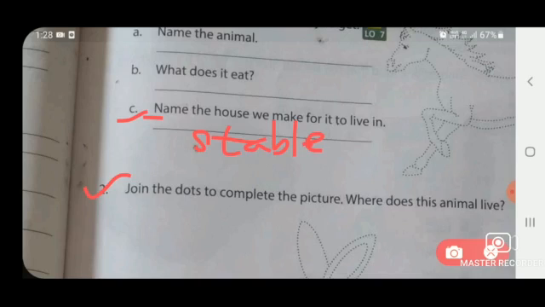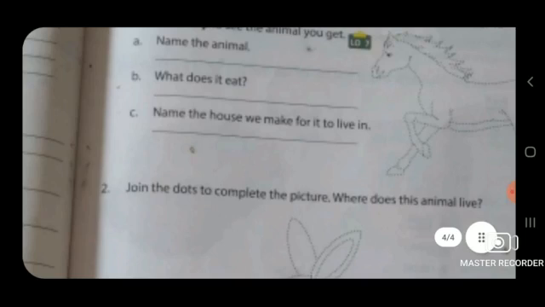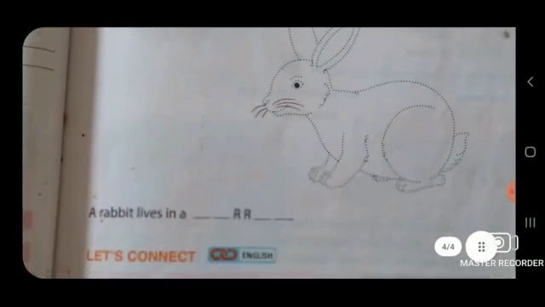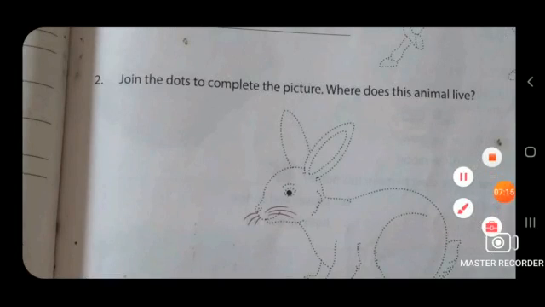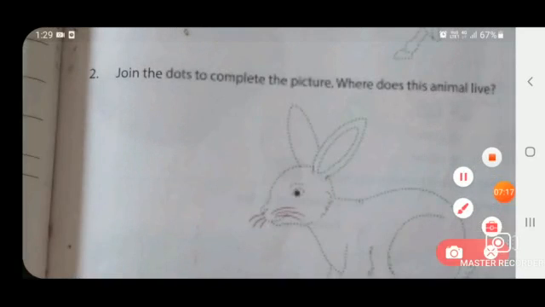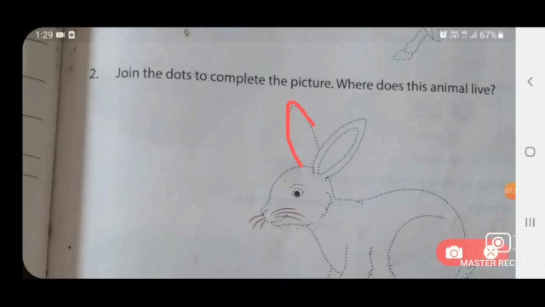Okay. Now let's see the next question, that is, join the dots to complete the picture. Where does this animal live? So children, this question is also similar. You can see this picture and you have to make it with your pencil, means you have to match dot with dot, and then color it.